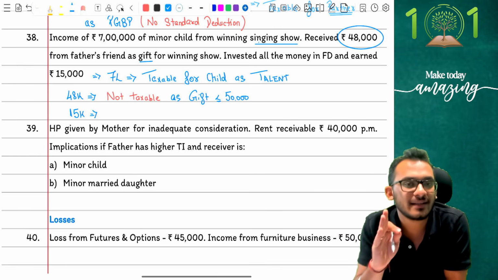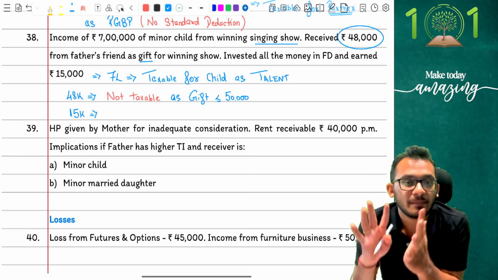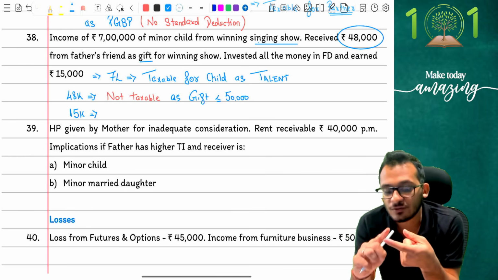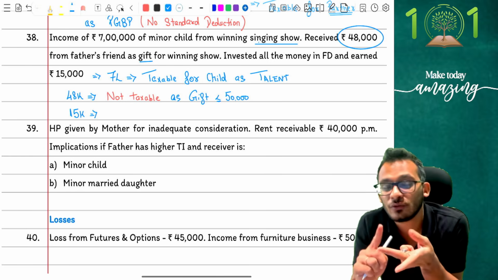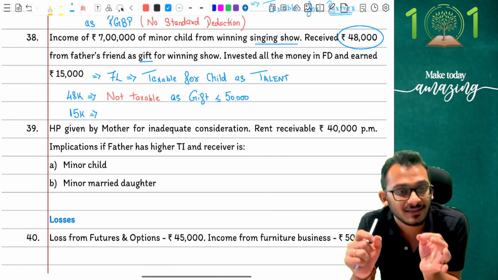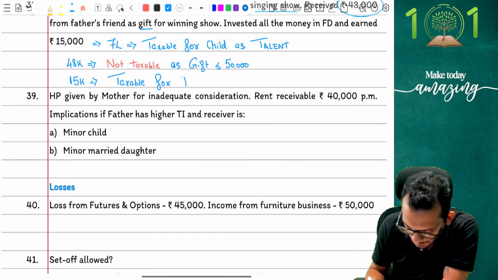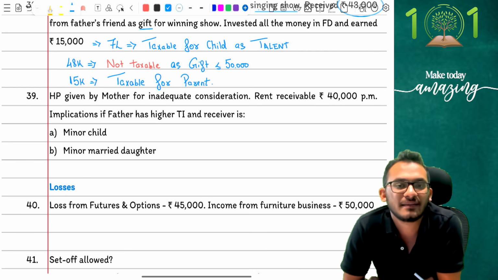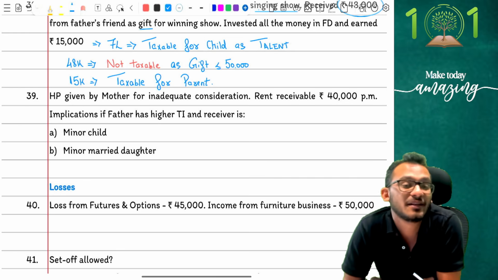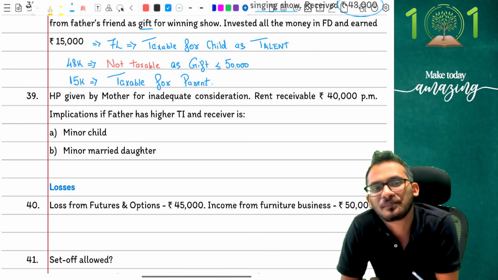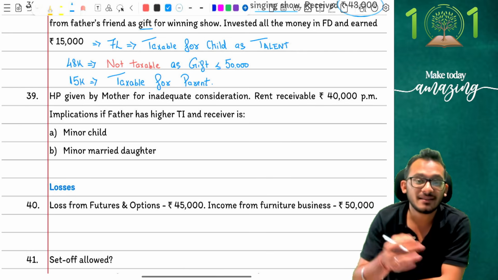No, income tax has made it extremely clear that, beta, any income is for the parent except for 3 reasons. Now, when the child put the money in FD and got 15,000, there was no skill involved, no talent involved, no manual labor involved, and neither was the child disabled, which means this has to be taxable for the parent, and therefore I will have to move it to the parent. So the answer is this is taxable for the parent. Yes, so this is an adjustment where you have small things to be kept in mind. People, be very careful on these conditions. Clear? Yes, good. With that understanding, people, I'm moving on forward.